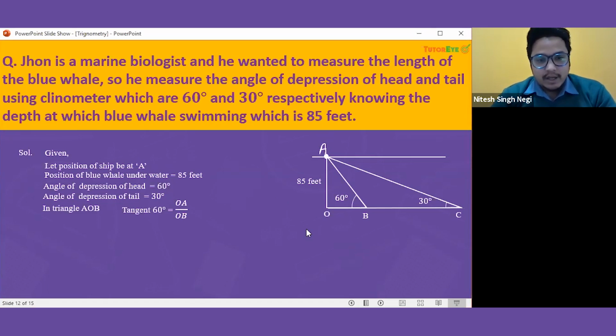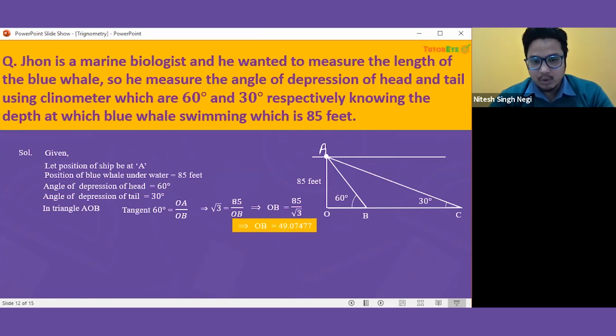So tan 60 degrees, it should be AO, that is the opposite for 60 degrees, and OB, which is the adjacent for that. So for tan 60 degrees, we just put in the values. So tan 60 we know from the table which we have shown you, it's √3, and OA is 85. We can easily find the value for OB.